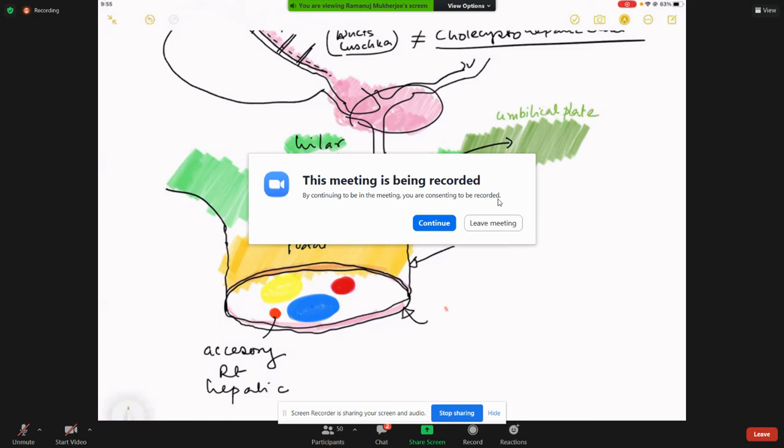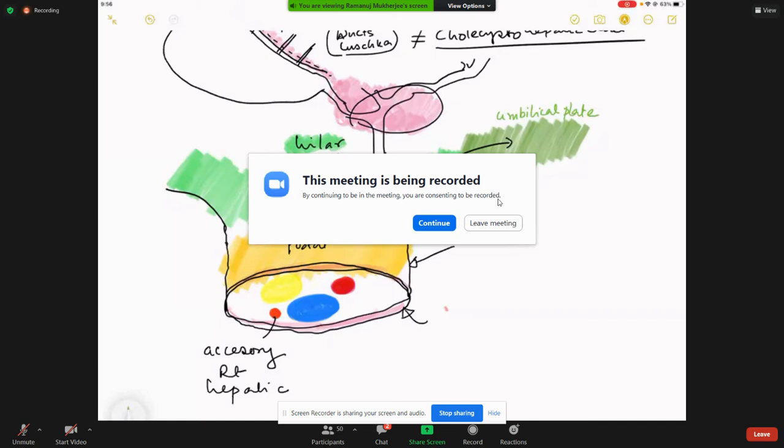So can you quickly tell me how many plates have I discussed? Three. Okay, good. Where do you find the umbilical plate? Because this comes as an MCQ in your NEET exams.